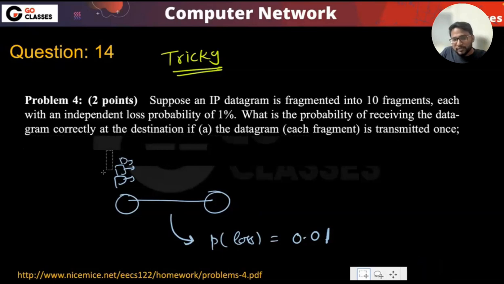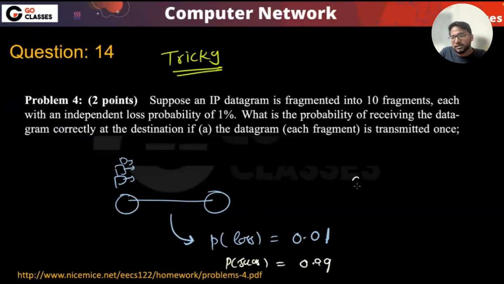If there are 10 fragments, what do you want? You want 10 out of 10 to reach here, then only you will say the datagram correctly reached. What is the probability that only one will be reaching successfully? 0.99 is the probability of success, right? Only one of them is reaching, 0.99.